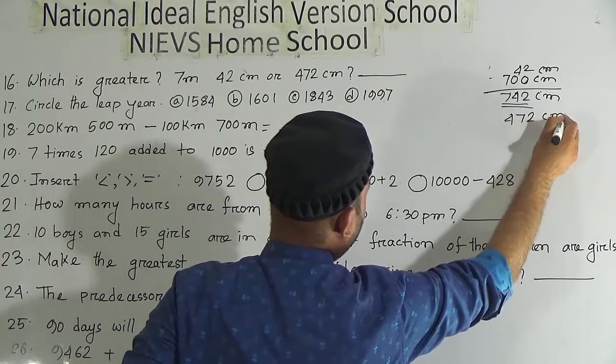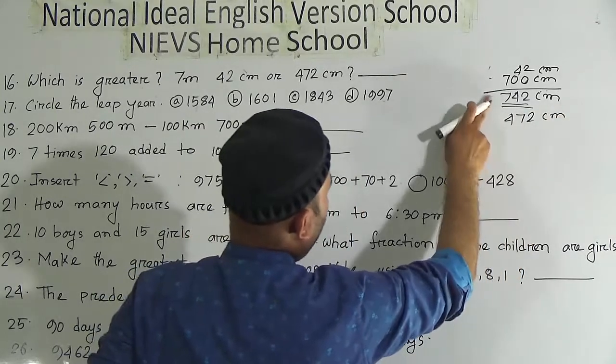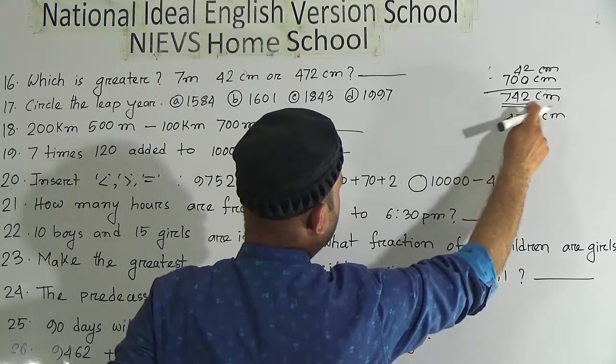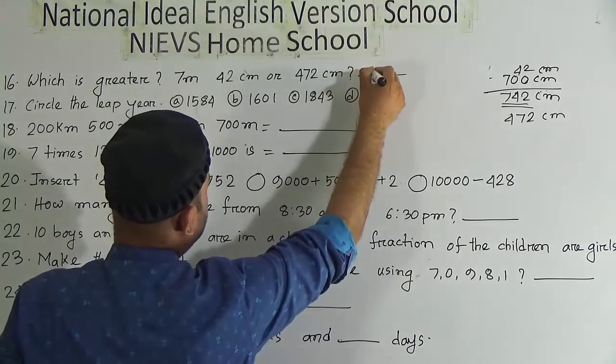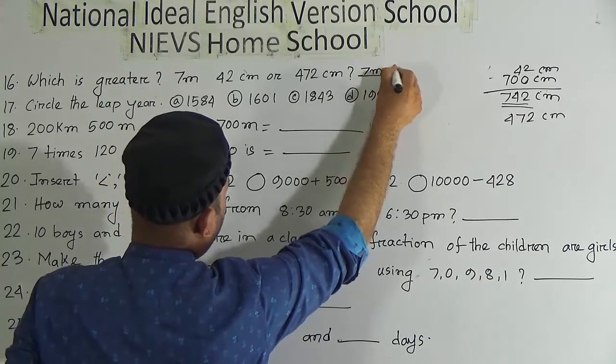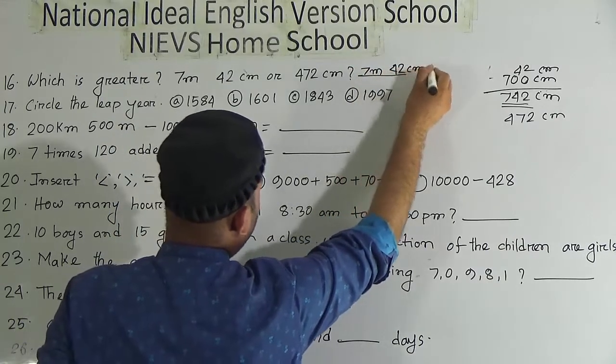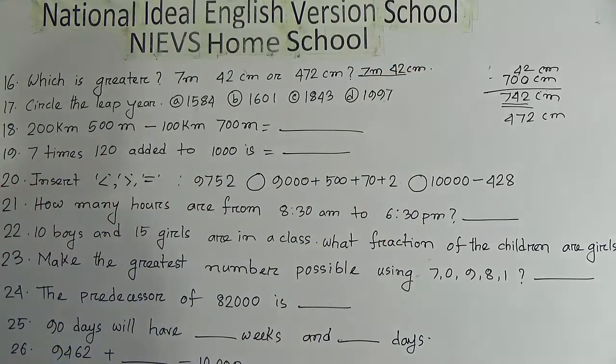So we can obviously write 742 centimeter is greater. So which is greater here? 7 meter and 42 centimeter is the greater. My dear students, hope you understood this one.